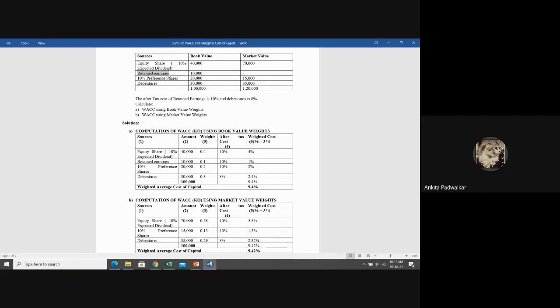No, ma'am. Exactly. So two changes what you need to do is do not consider retained earnings because in market value retained earnings will not come. If you can see here, there is no market value given to retained earnings. So do not consider that. Apart from that, in line you can consider equity shares, preference shares and debentures. Write the amounts, that is 70,000, 15,000, 35,000, which I have taken from the market value column.